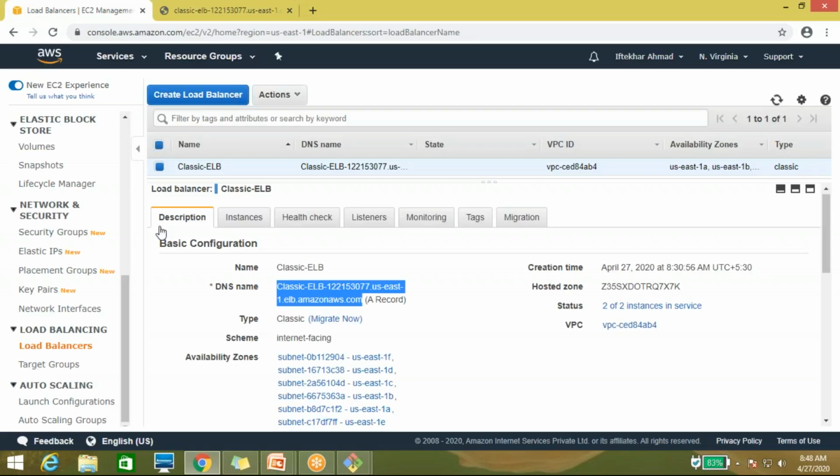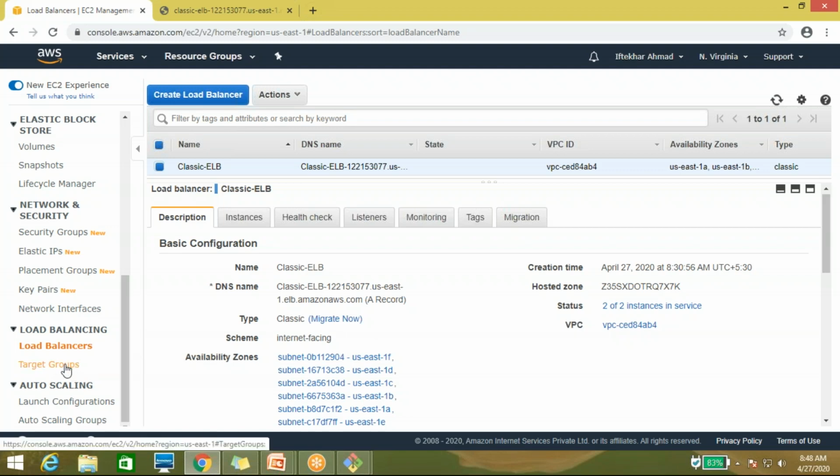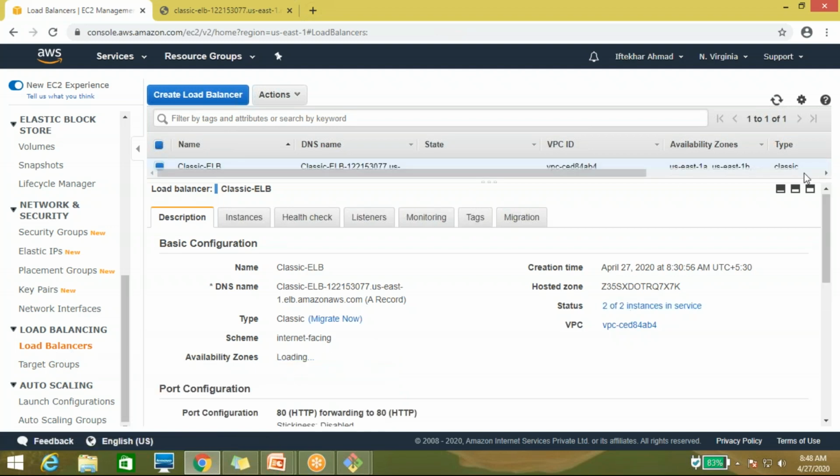Here I have configured a classic load balancer, which is not required. It is very old, so I'll go with the application load balancer. After configuring the application load balancer, I'll attach it to the auto scaling group also, so that you can see what changes are applied by the auto scaling group if you terminate any instance. So, come to the load balancer.